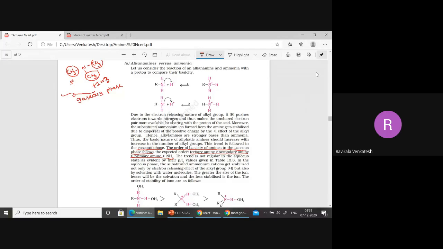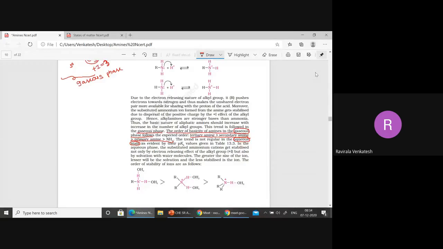Now, when you take them in aqueous state, you cannot follow this order. What is the meaning of aqueous state? These bases we are taking in water. When you take these bases in water, you cannot follow this order. All of you remember this, very important. What is the order of basic nature of amines in the gaseous phase? Tertiary amines are more basic than secondary, secondary amines are more basic than primary. Very important.